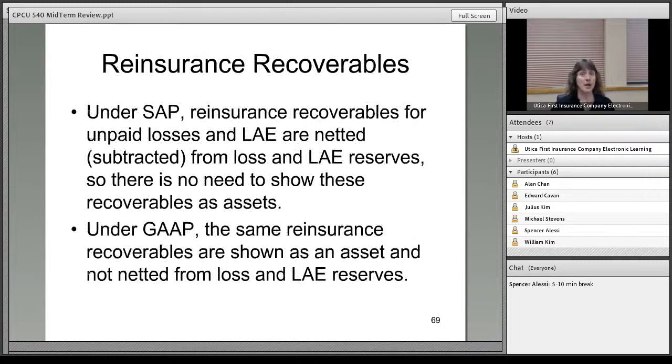Reinsurance recoverables. Under SAP, reinsurance recoverables for unpaid losses and loss adjustment expenses are subtracted from loss and loss expense reserves. So there's no need to show these recoverables as an asset. Under GAAP, the same reinsurance recoverables show up as an asset.